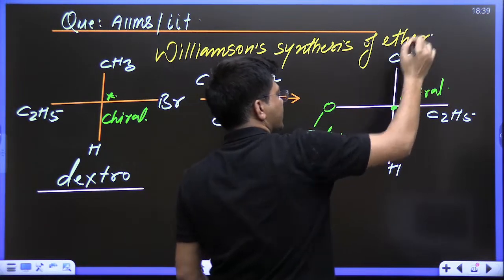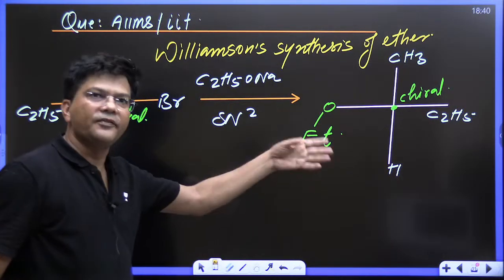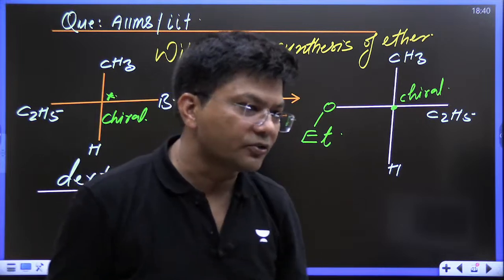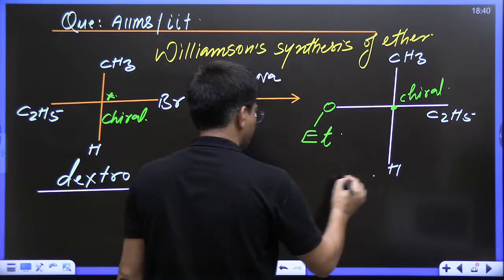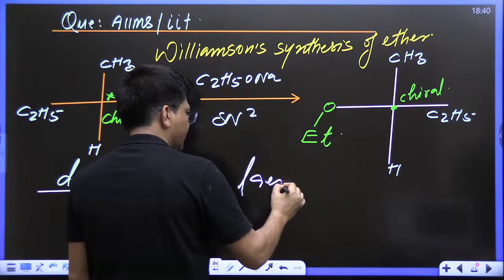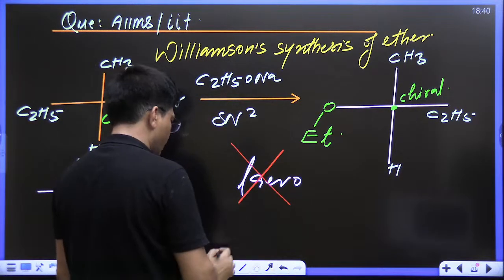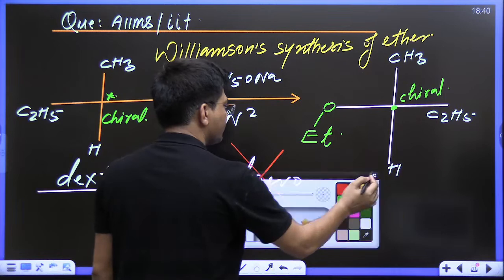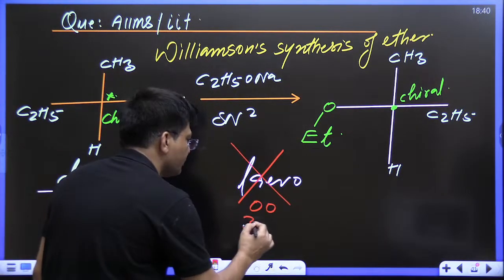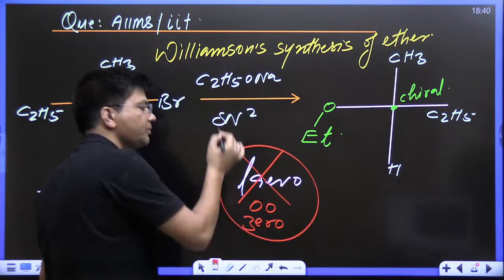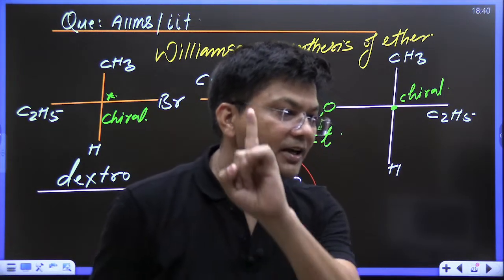But right now the question is: the product is the first option dextro, levo, or we cannot say. Everyone is writing levo, kids. Everyone is writing levo, and 99% of students have given the answer levo. The examiner will give you 0 marks, a big 0. Now ask me why. Everyone, ask me why. Yes, Akanksha is right, we cannot say.